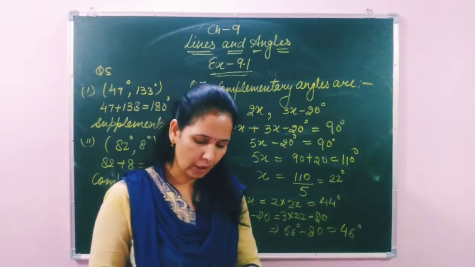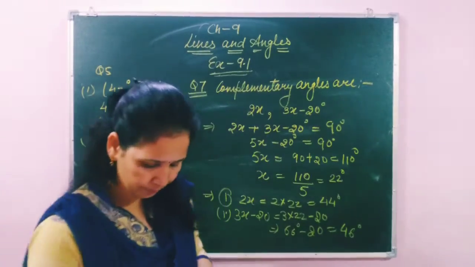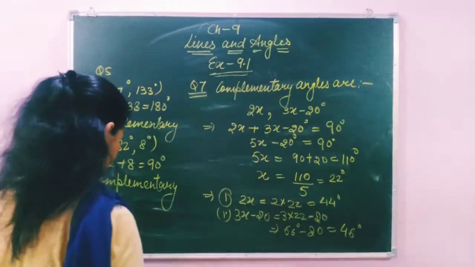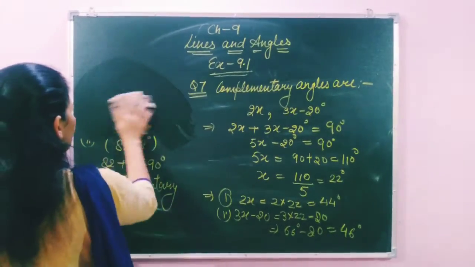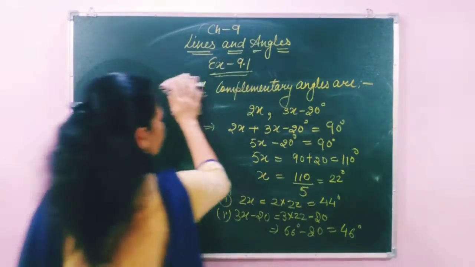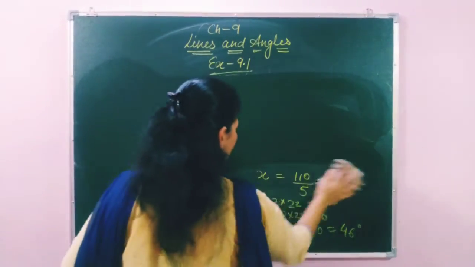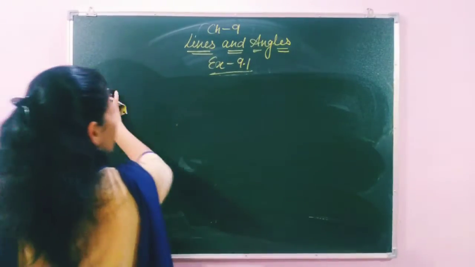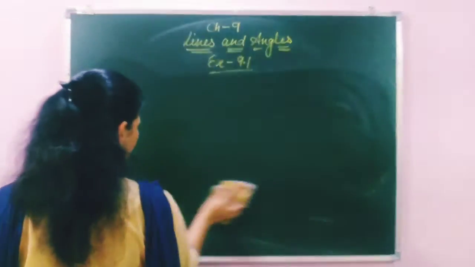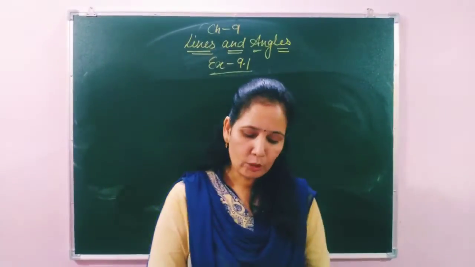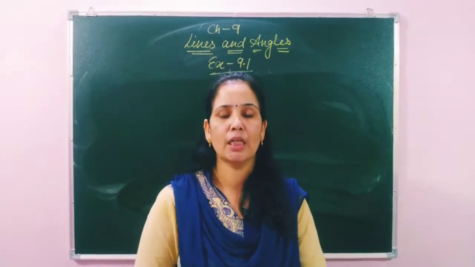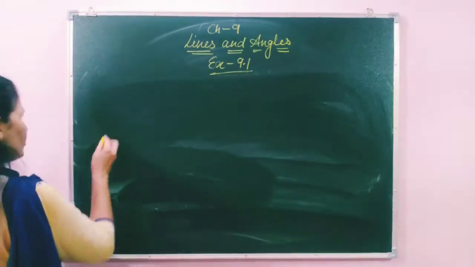Okay students. Now let us move to question number 8. In question number 8 they have given: find two supplementary angles such that one of them is 3 times the other.